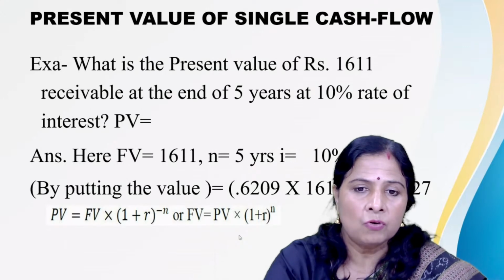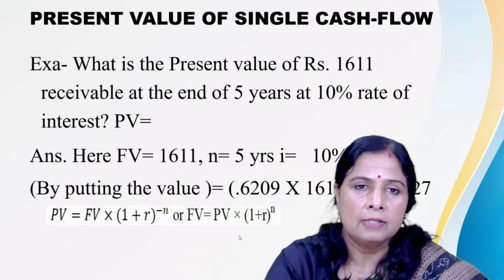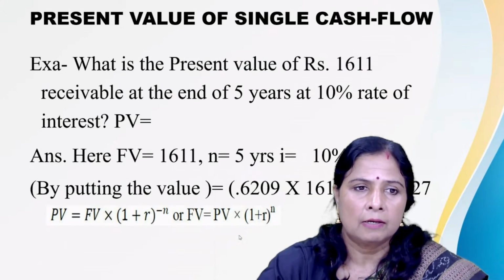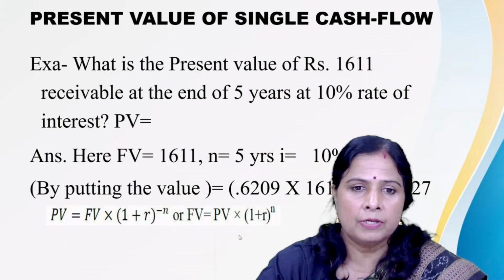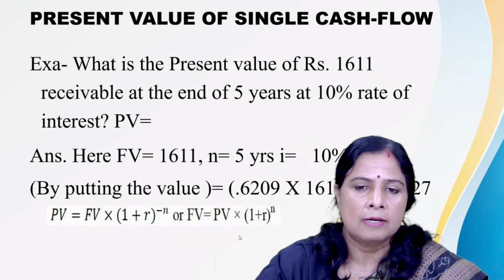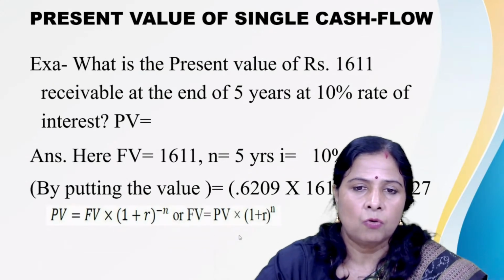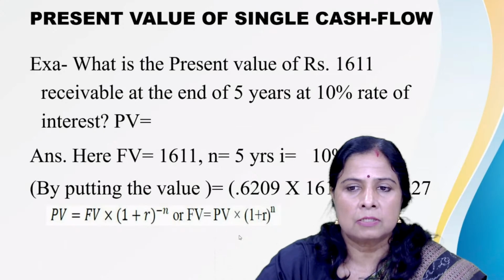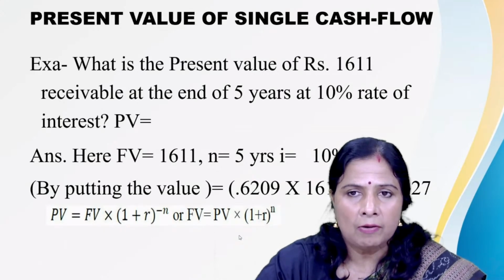0.6209 is a calculated figure which is given in table A. So by putting the value in the formula, PV is equal to FV multiplied by 1 plus R to the power n. If we put that figure here, 0.6209 will be multiplied by 1611. The value is 1000.27.